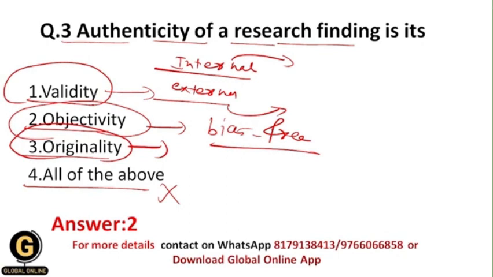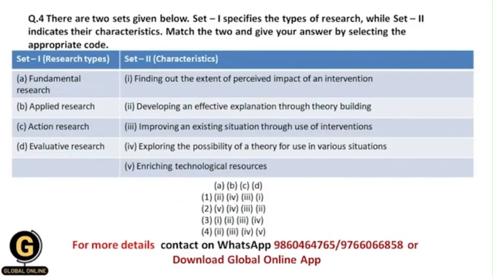Now here, students, we have been given two sets, set 1 and set 2. In set 1 they have given us research types, and in set 2 they have given characteristics of each research type, and here we have to match the correct characteristics to the correct research type.